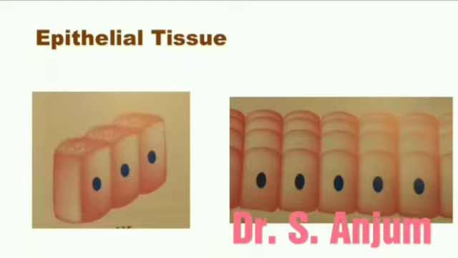So, from where will they get their nutrition? They get their nutrition by diffusion from the nearest capillaries. And the fourth character is that epithelial tissue has the power of regeneration. The old cells can be replaced by new cells if the old ones are destroyed by wear and tear.